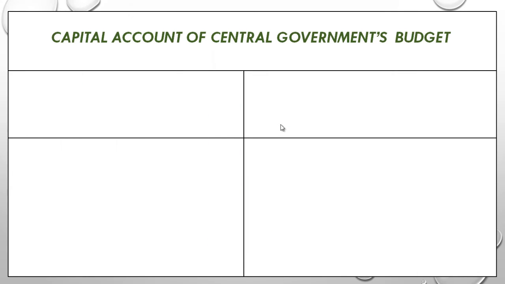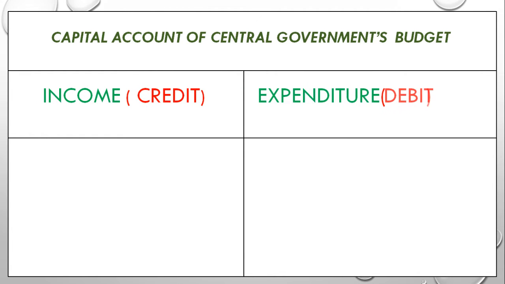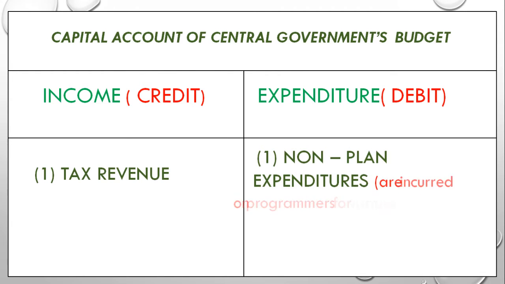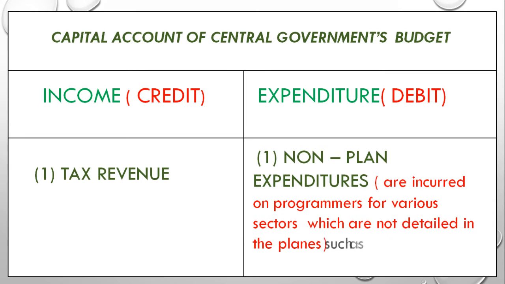The revenue account of the central government budget is prepared in a very simple way. There are two sides, the income side as well as the expenditure side. Now I am going to define how the income of the government is there. It is primarily the tax revenue, whereas the expenditure is of two types, non-planned and planned. Right now I am explaining non-planned expenditure. They are incurred on programmes for various sectors which are not detailed in the plans.